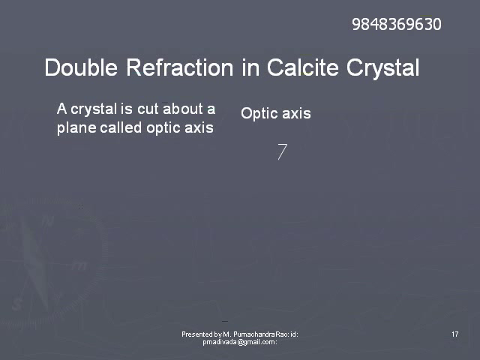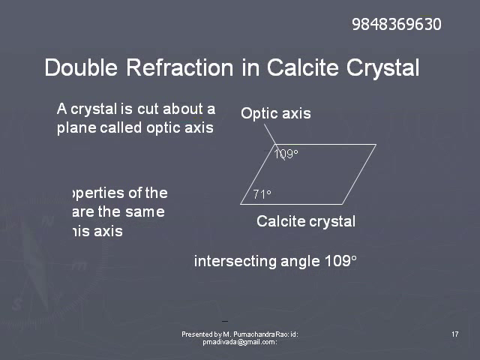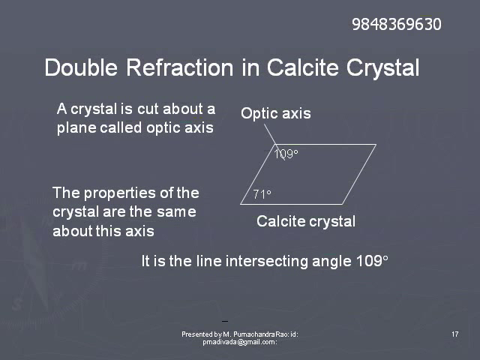Double refraction in calcite crystal. Generally, crystals will be cut according to a plane known as the optic axis. Its properties will be studied about this plane, and they will be easy to study and symmetric.